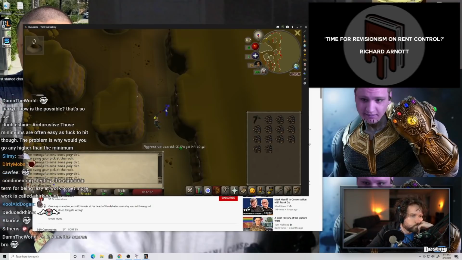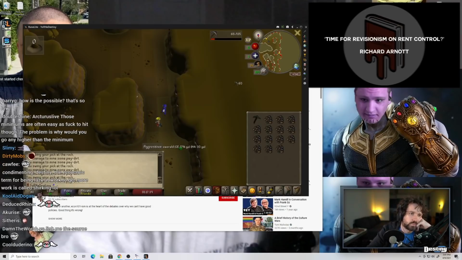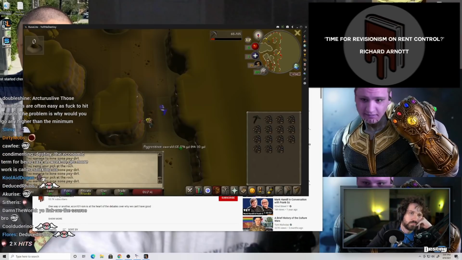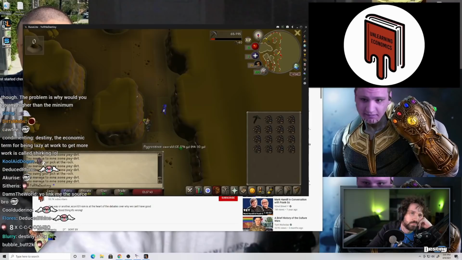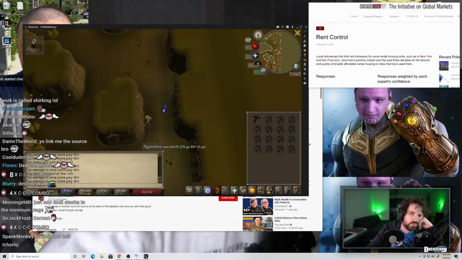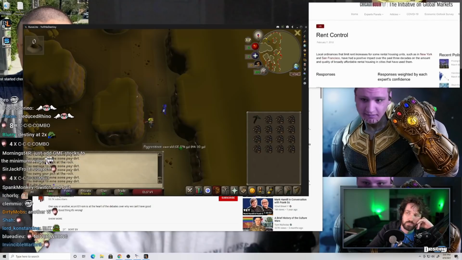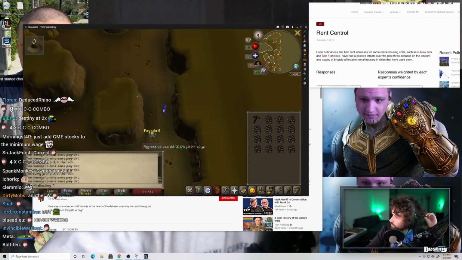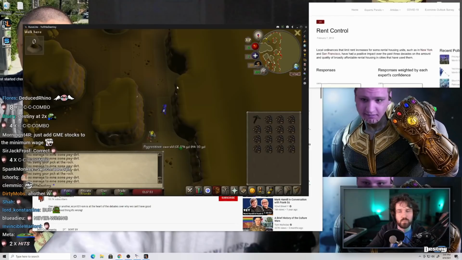Destiny was correct. Opposition to rent control is possibly the area where economists agree the most. A 1990 poll had 93.5% agree that a ceiling on rents reduces the quantity and quality of housing available. A 2012 poll asked for economists' views on the statement, local ordinances that limit rent increases for some rental housing units, such as in New York City and San Francisco, have had a positive effect over the past 3 decades on the amount and quality of broadly affordable rental housing.